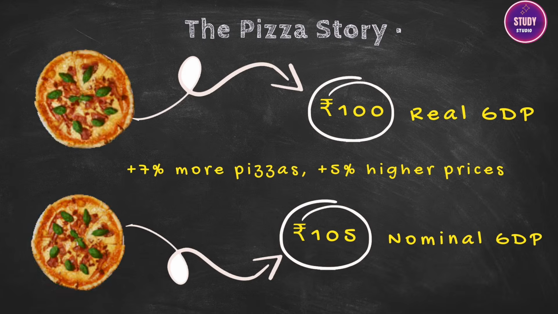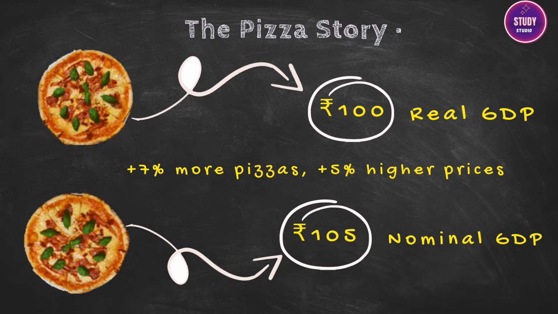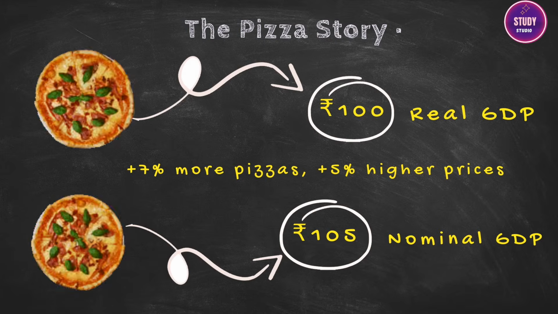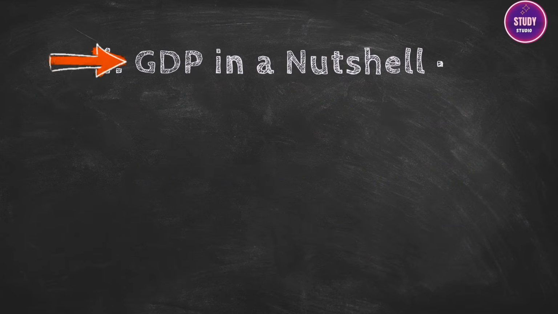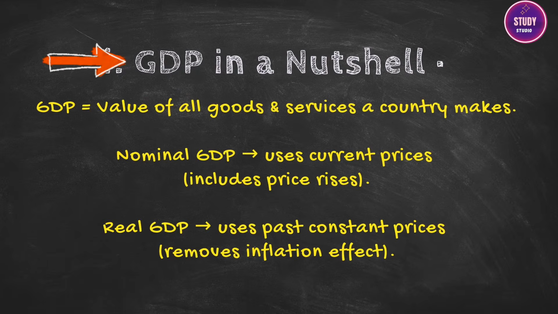Now for the why. This is where we really build the concept. SSC doesn't just ask for definitions, it tests how you apply what you know. First, what is GDP? Gross domestic product is the total value of all final goods and services produced inside a country's borders over a specific time. But there are two main ways to measure it, nominal and real GDP. Nominal GDP is calculated using current market prices. So, if production increases or prices increase, nominal GDP goes up. It doesn't separate real growth from inflation.